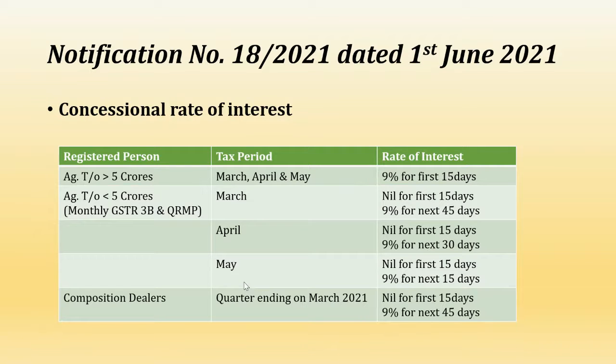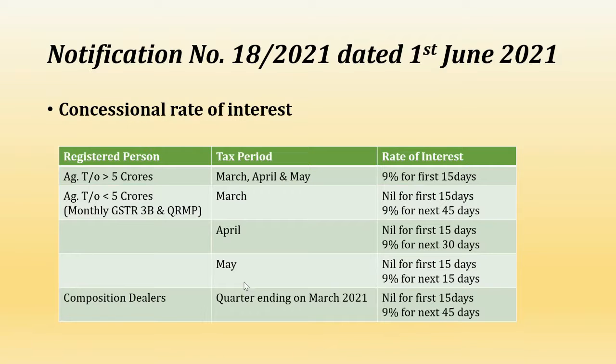For the April month, nil rate of interest for the first 15 days and 9% for the next 30 days. That means from the 45th day onwards, the rate of interest will be 18%. For the May month return, nil rate of interest for the first 15 days and 9% for the next 15 days. That means from the 31st day onwards, 18% will be applicable.